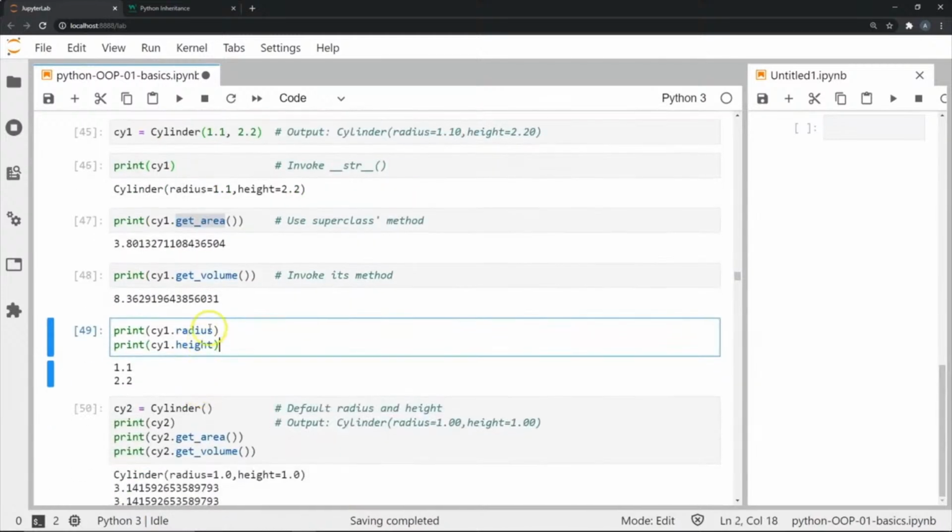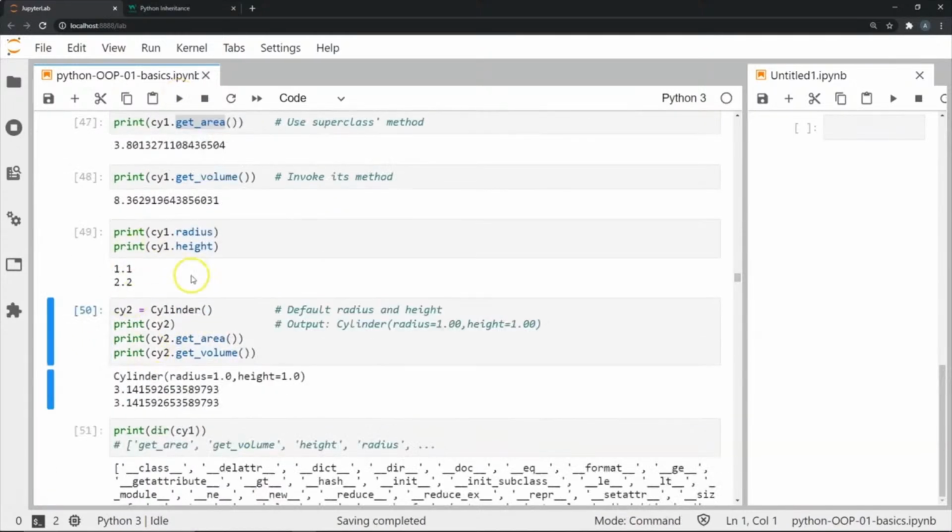Now, if we want to see the radius and the height, we can just do a simple print statement followed by cy1.radius and cy1.height, and it gives us both of these values, as you can see here. Now I'm going to create another instance of cylinder, but I'm not going to pass anything for radius or height. So it's going to take the default values for radius and height, which were 1 and 1 respectively. Once I print, this statement is going to print the str method, whatever we stored in the str, which is the description of the object, followed by its radius and height.